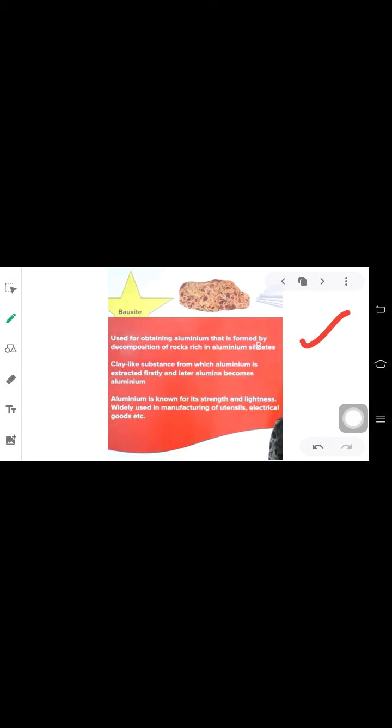Aluminum is known for its strength and lightness, and because of this it is widely used in the manufacturing of steel, utensils, and electrical goods. I hope the use of bauxite here is clear. Fine. Come to the next point.